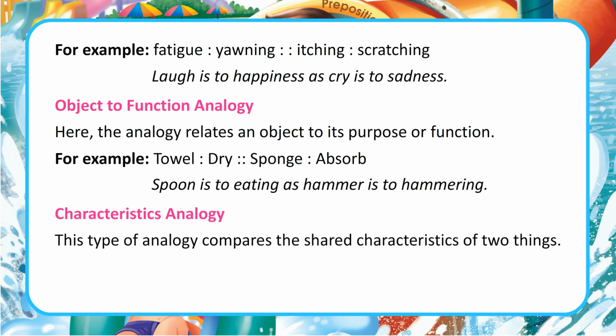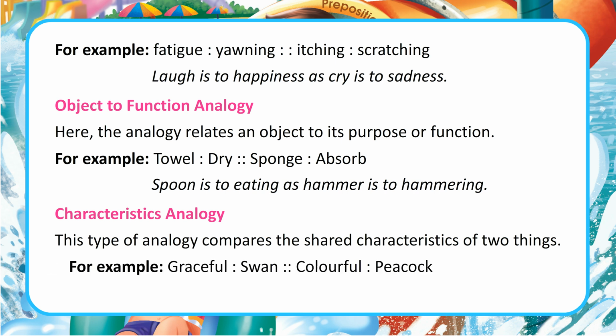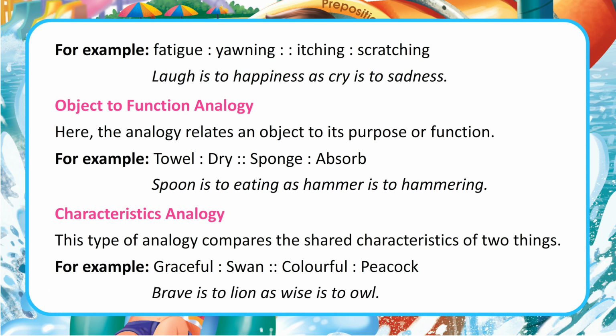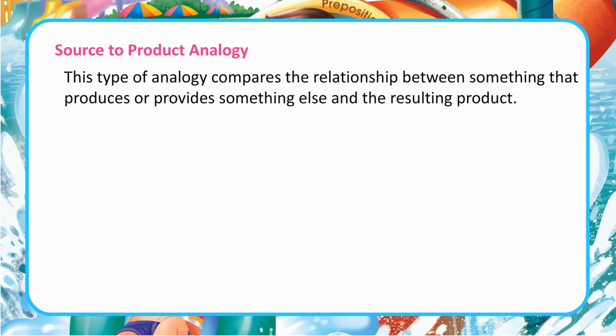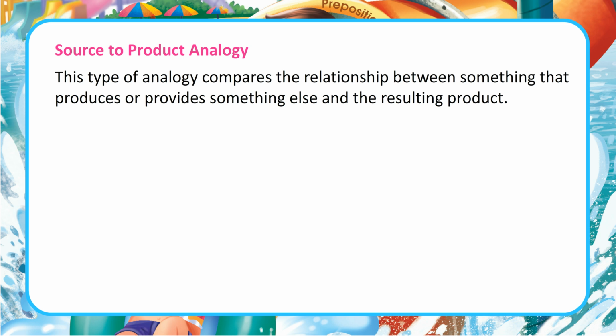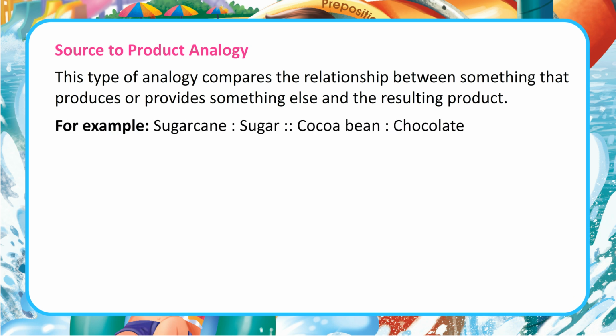Characteristics analogy. This type of analogy compares the shared characteristics of two things. For example, graceful, swan, colorful, peacock. Brave is to lion as wise is to owl. Source to product analogy. This type of analogy compares the relationship between something that produces or provides something else and the resulting product. For example, sugarcane, sugar, cocoa bean, chocolate. Tree is to wood as cow is to milk.